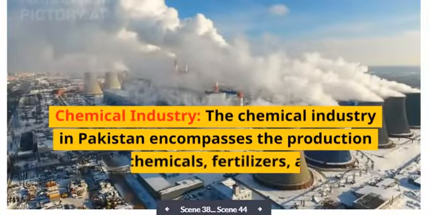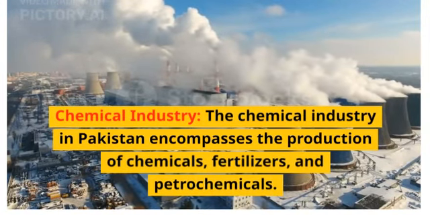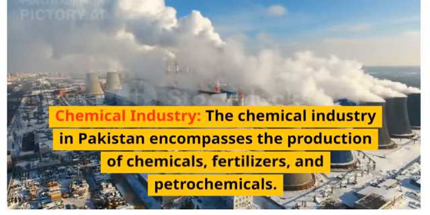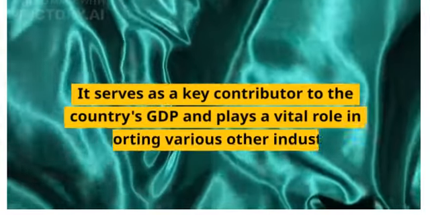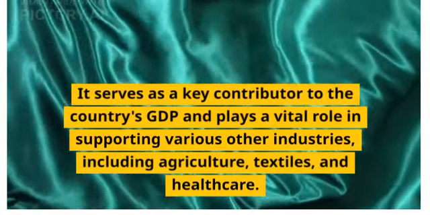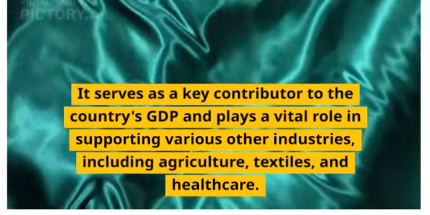Chemical industry. The chemical industry in Pakistan encompasses the production of chemicals, fertilizer, and petrochemicals. It serves as a key contributor to the country's GDP and plays a vital role in supporting various other industries, including agriculture, textiles, and healthcare.